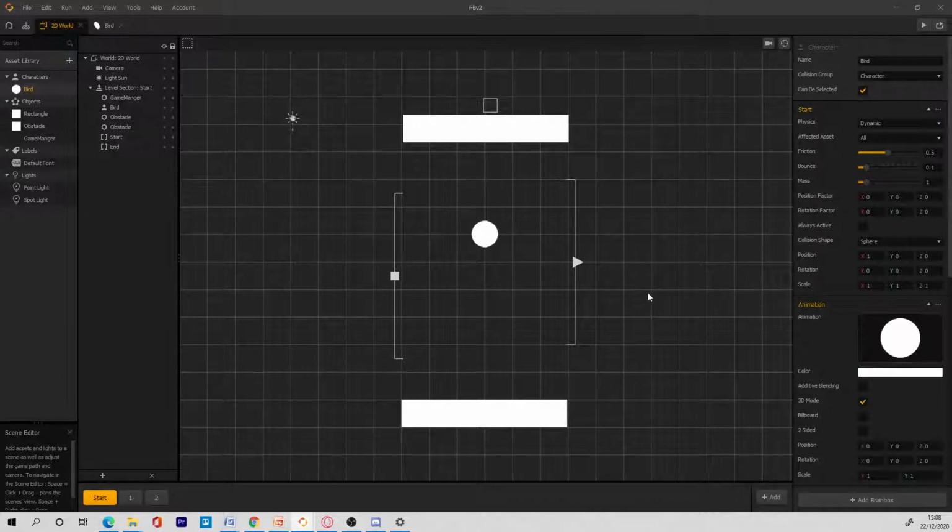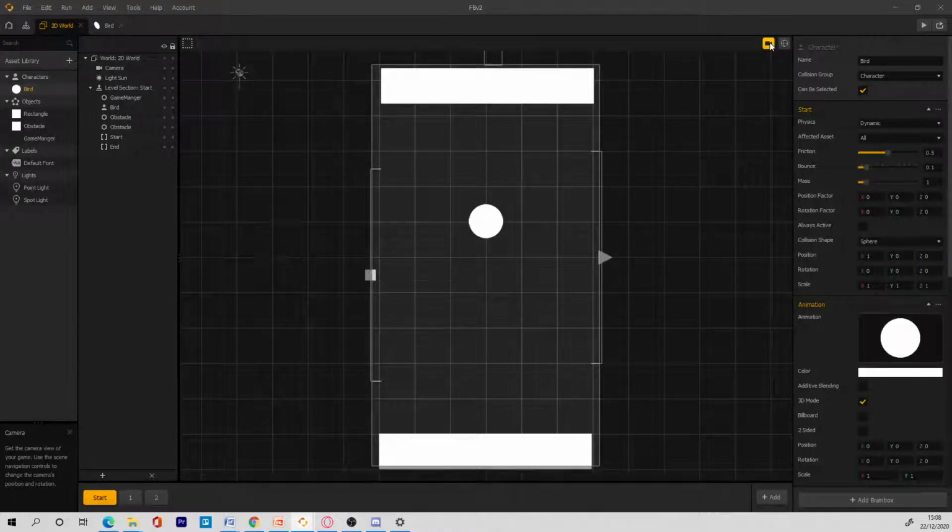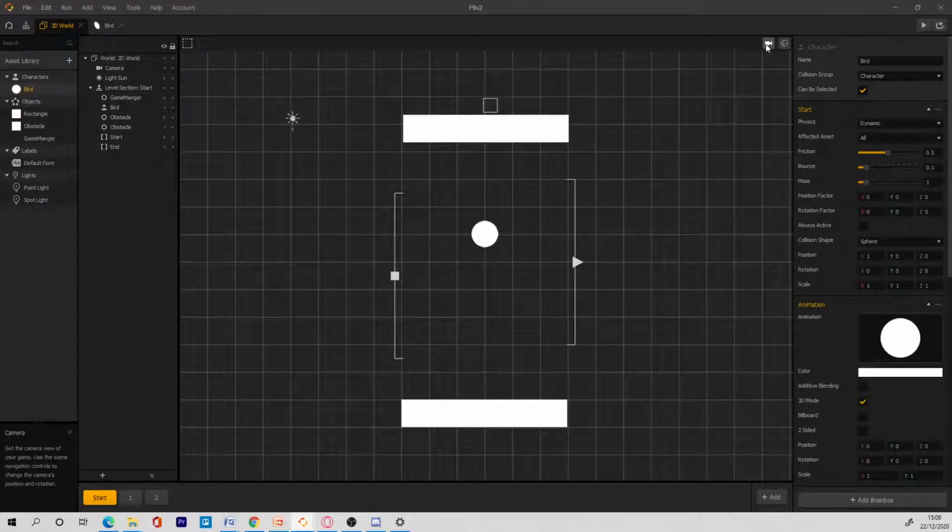So you need to figure out how the camera works. If I click on this camera now, you can see that this camera is looking at the ball, and we want the camera to only follow the ball in the X direction. So I don't know why it's not doing that. I am building a Flappy Bird prototype for Buildbox. So we can have a look and see what's going on here. Okay, so the camera is dynamic.